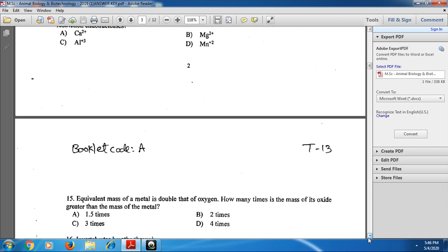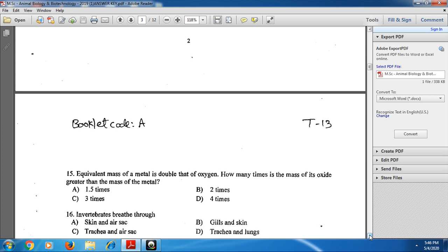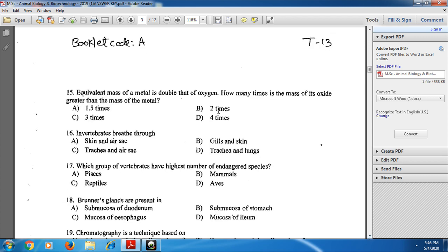And next, the 15th one: the equivalent mass of a metal is double that of oxygen. How many times is the mass of its oxide greater than the mass of the metal? In chemistry, such questions always come.